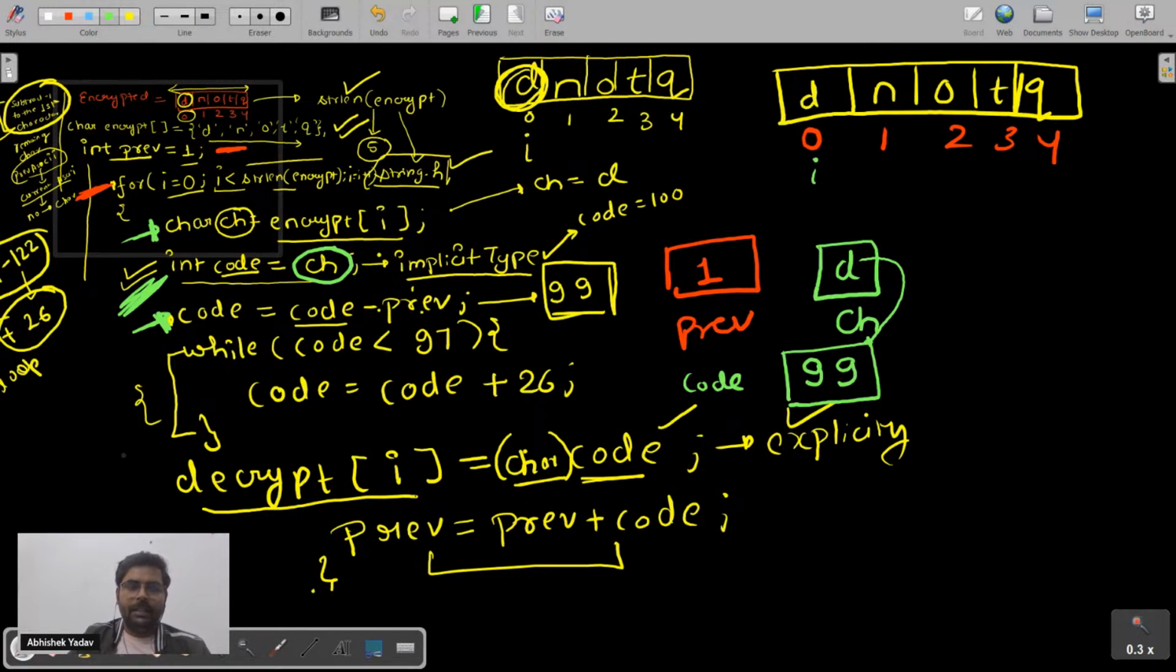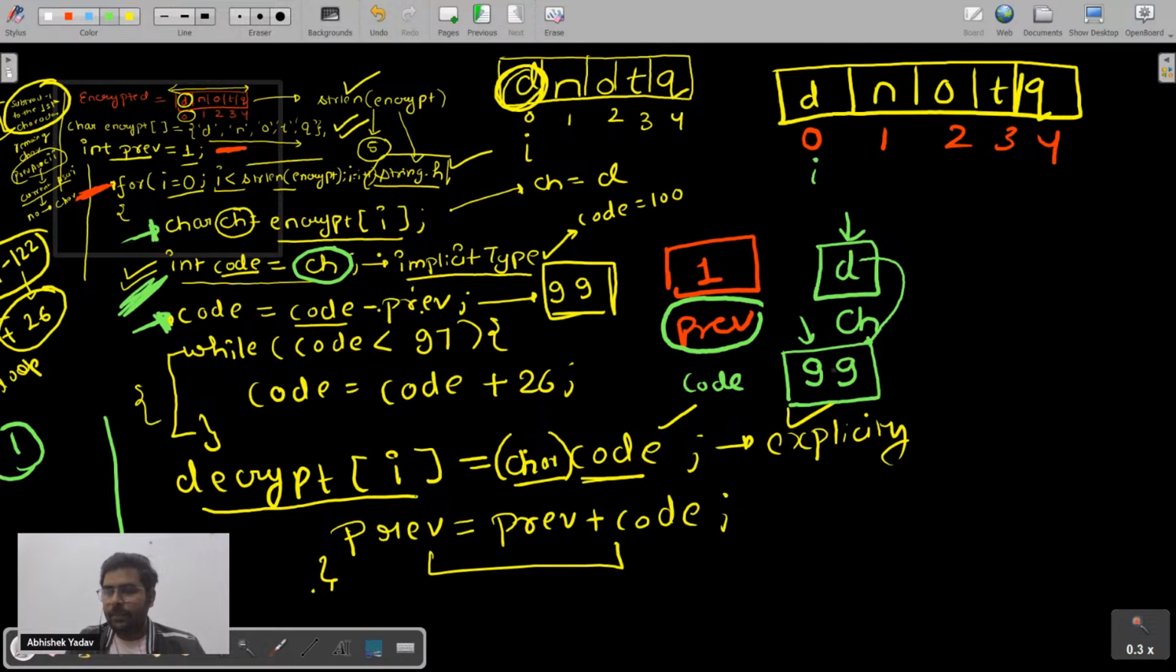So basically I have two tasks. On the first character, I have to take the character value, and after taking the character value, convert it to the ASCII code. I have taken the first character and converted it to the ASCII code. After converting to the ASCII code, I have to subtract 1, right? So that's why I have taken the previous value as 1. So I got 99 here.